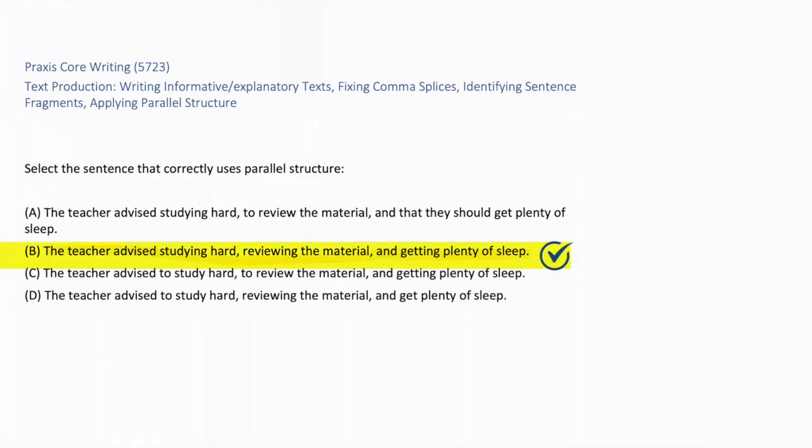The correct answer is B. All items in this series, studying hard, reviewing the material, and getting plenty of sleep, are written in the same form, demonstrating correct parallel structure. This indicates that each of the actions, studying, reviewing material, and getting sleep, is equally important.